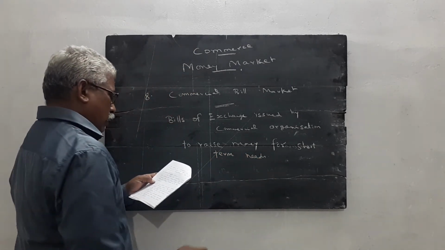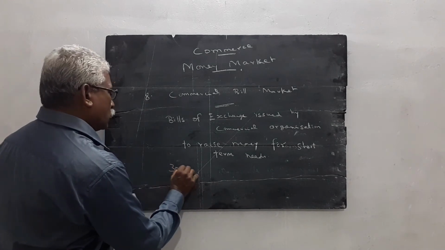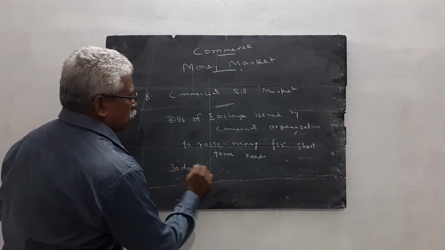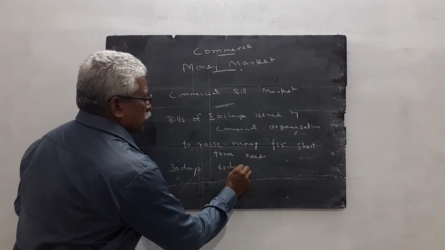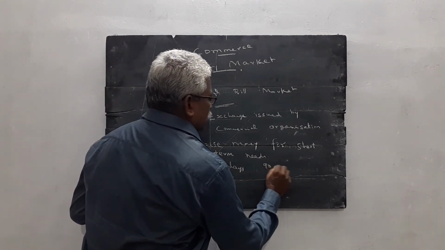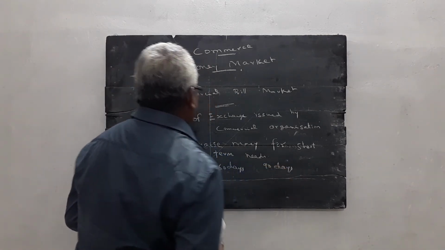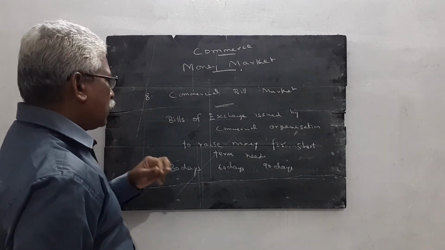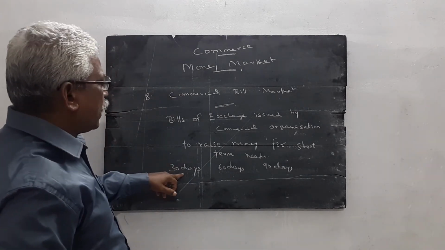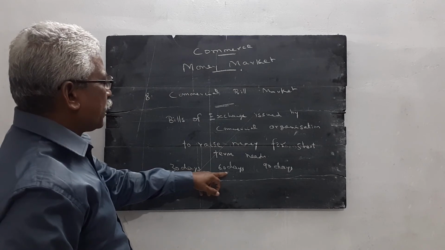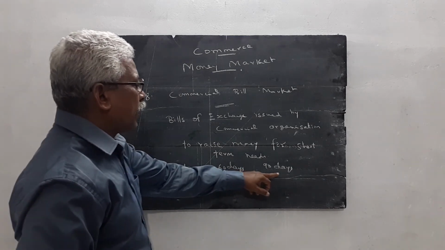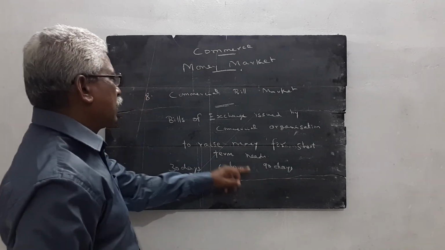The period is 30 days or 60 days or 90 days. There are three types of commercial bill market. The maturity period within 30 days. The maturity period does not exceed 60 days. The maturity period does not exceed 90 days.